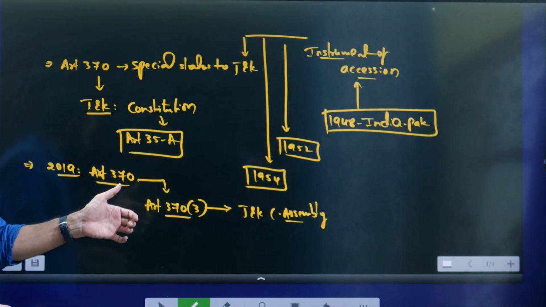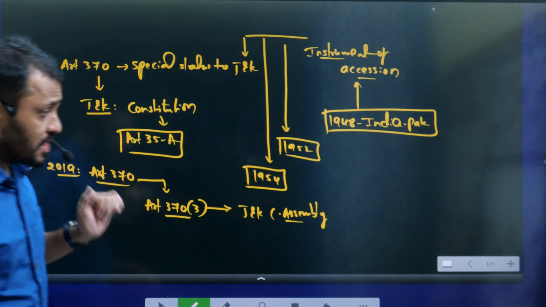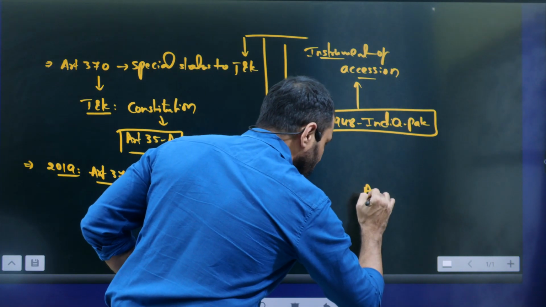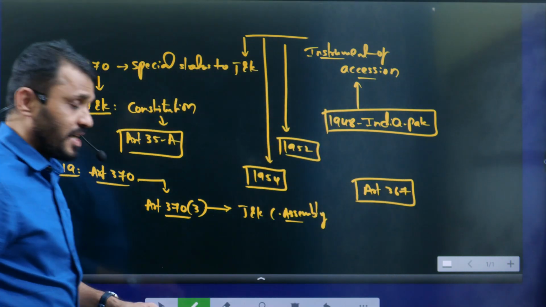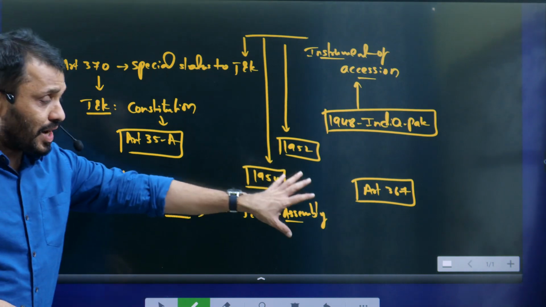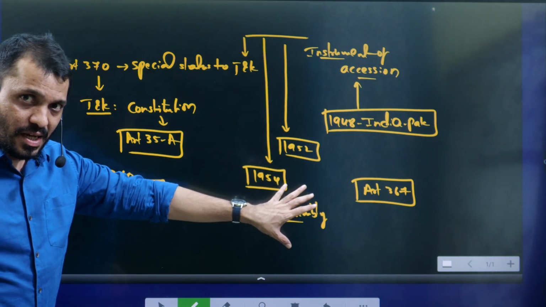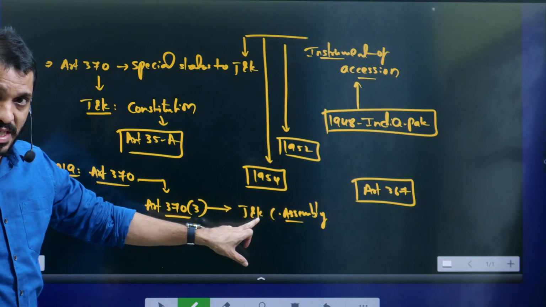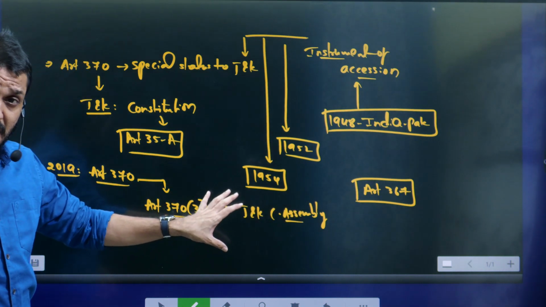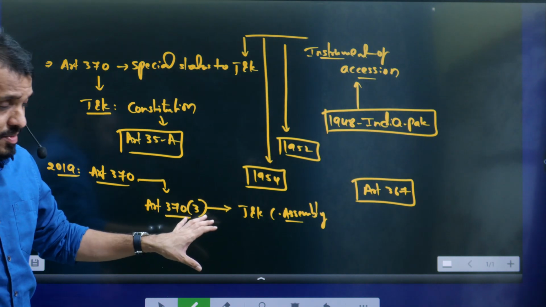But what did the Government of India do? They first amended Article 367. Listen carefully. What was Article 367 previously saying? Previously, wherever Jammu Kashmir Constituent Assembly was mentioned, it meant the Jammu Kashmir Constituent Assembly.